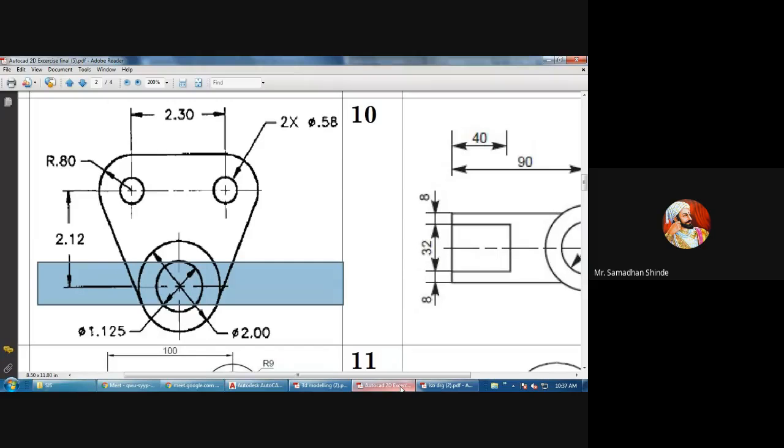Then what can be done? You can see this circle. I have drawn this to this circle line. From this to this, the distance is 2.12. What do I want to do?